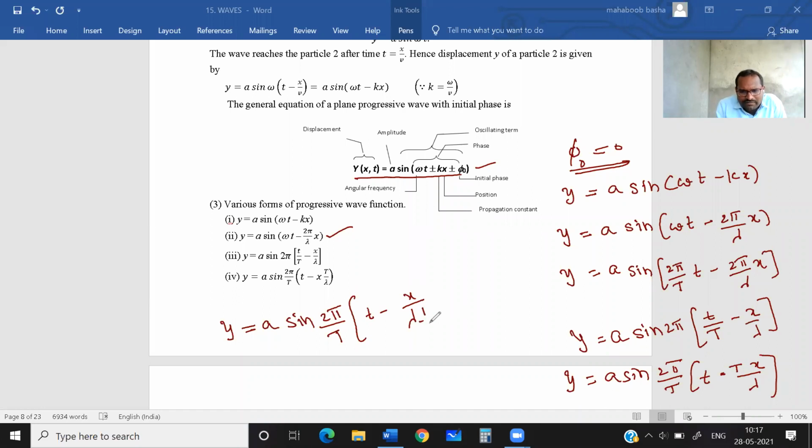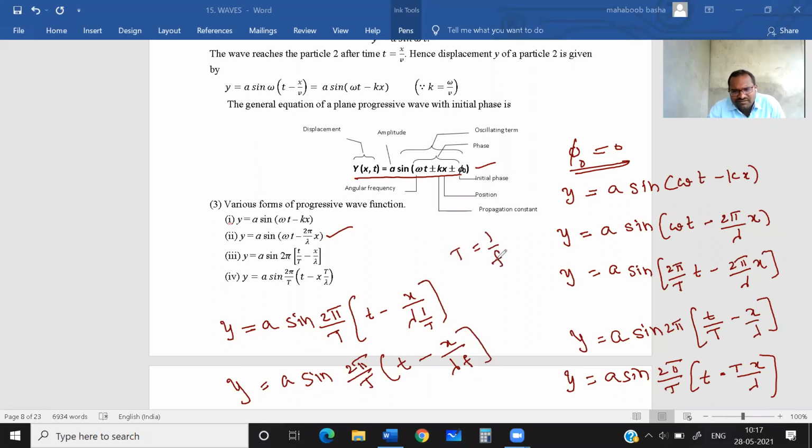We can write 1 divided by T. Again, this will go to the numerator. It will become y is equal to a sin 2 pi by capital T into small t minus x divided by lambda into, what is 1 by T? Nothing but f. T is equal to 1 by f, then f is equal to 1 by T. Still, this equation we can write like this also.